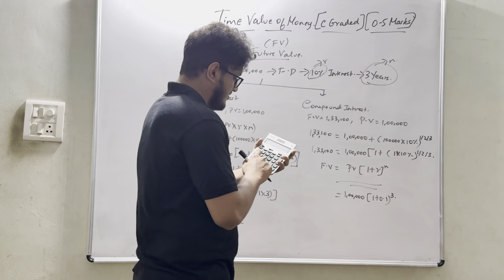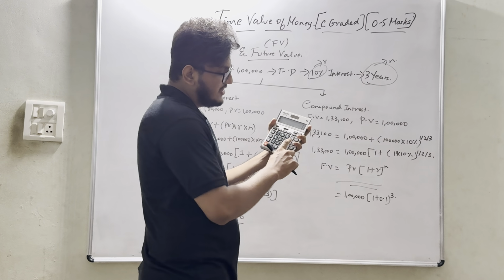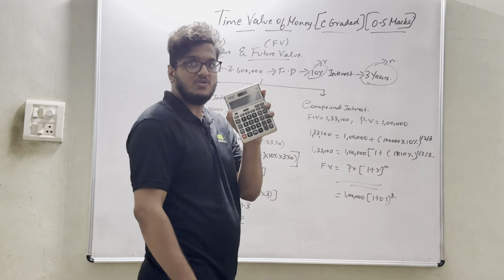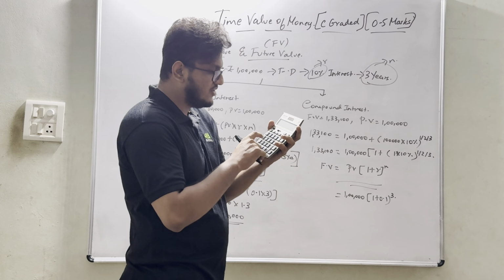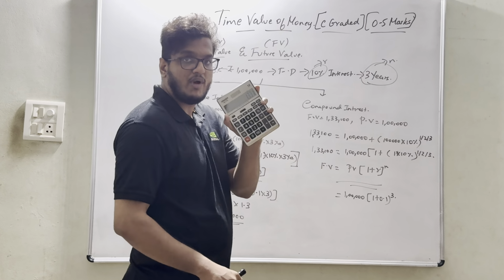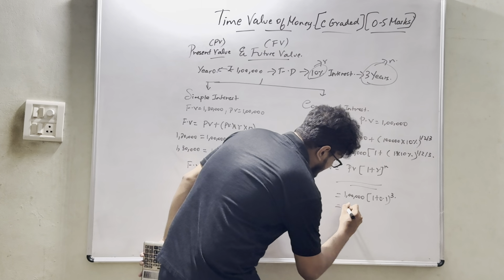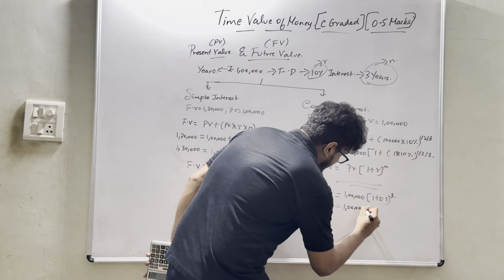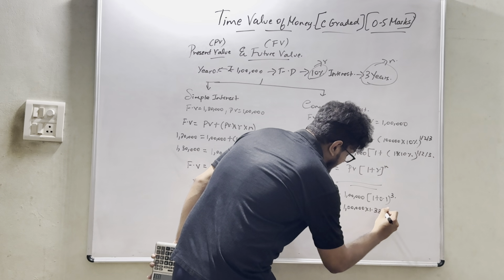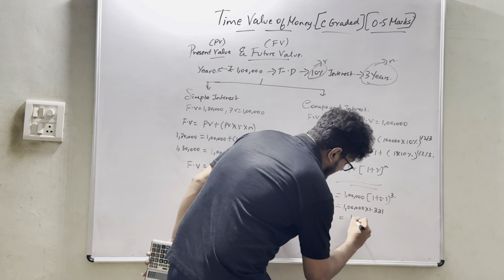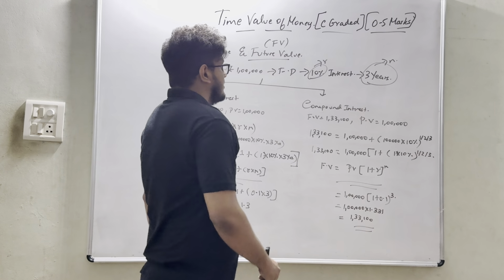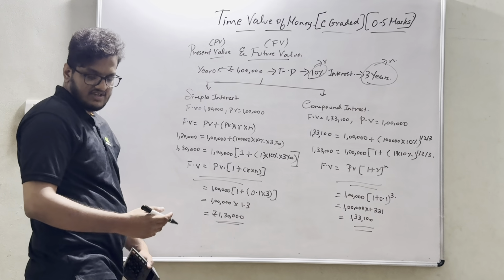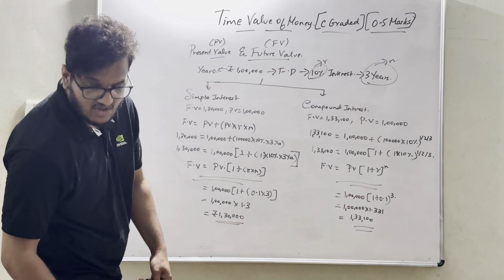Agree? 1.1 into 1.1 into 1.1, so 1.331. So 1 lakh into 1.331 will amount to 1,33,100. That is nothing but our future value.